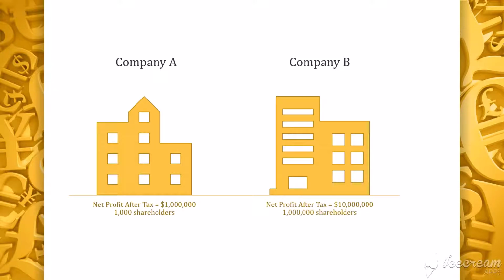If you do the calculations, you will realize that on average, each shareholder of company A makes a profit of $1,000 and for company B, $10. Now it seems like company A is better off. Such financial indicators are useful to roughly gauge the shareholders' wealth.